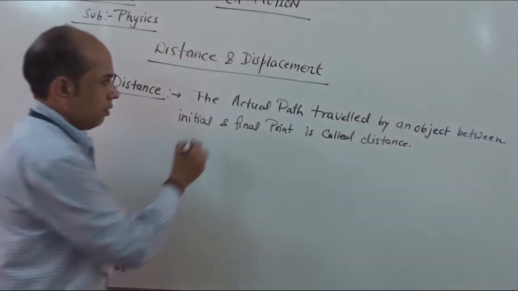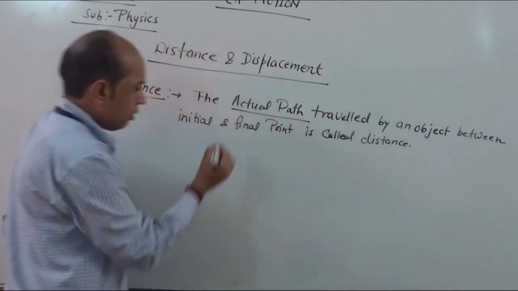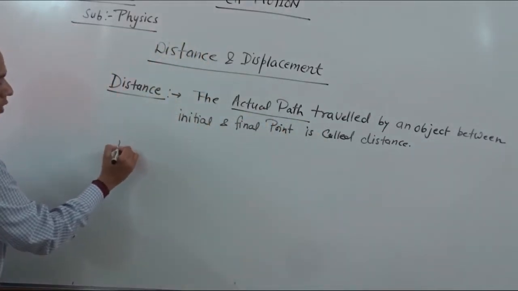Now actual path, what is the meaning of actual path? So in order to understand it, we take one example here.